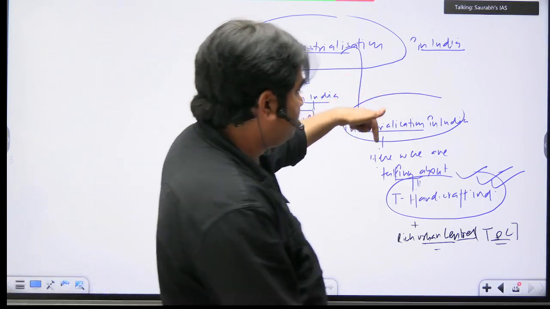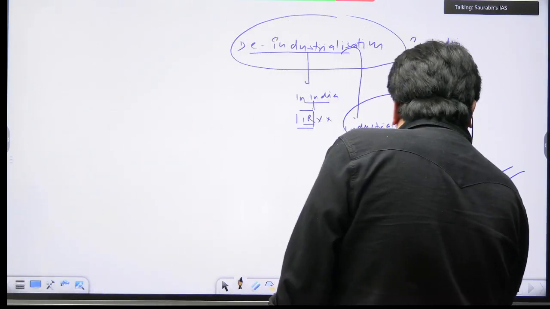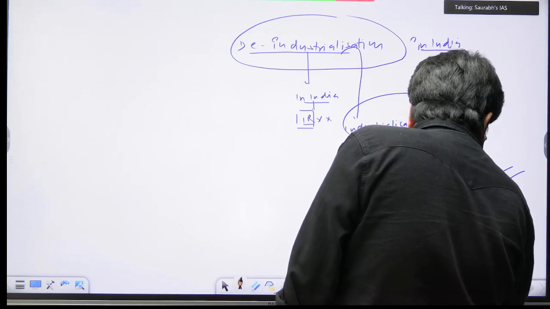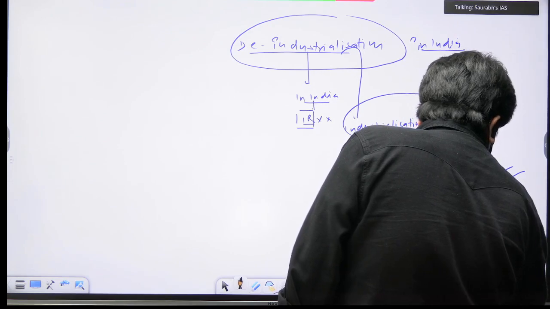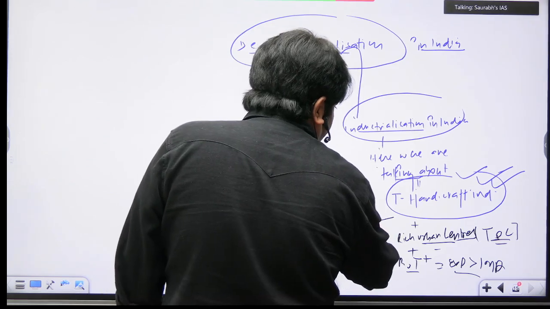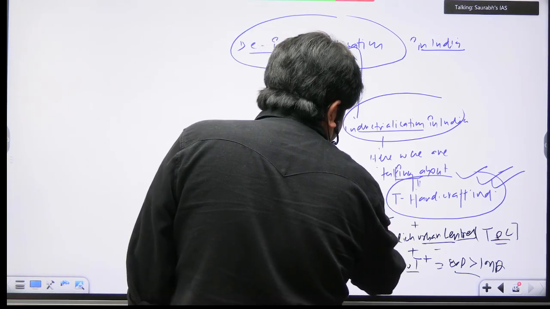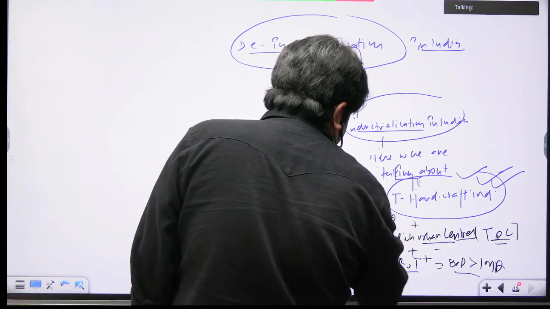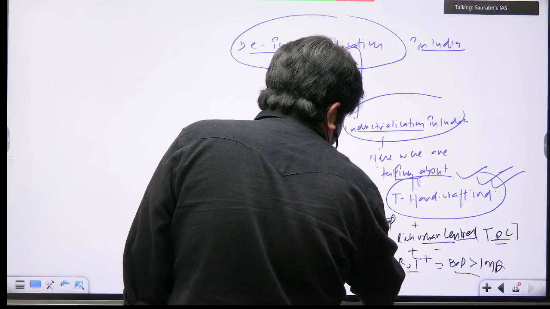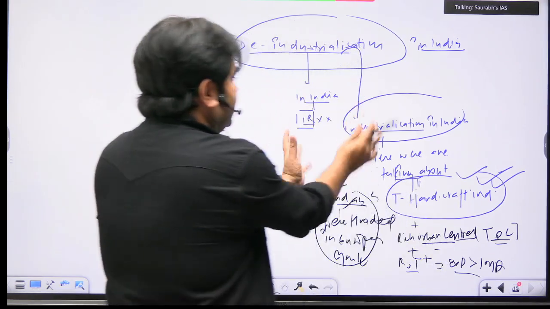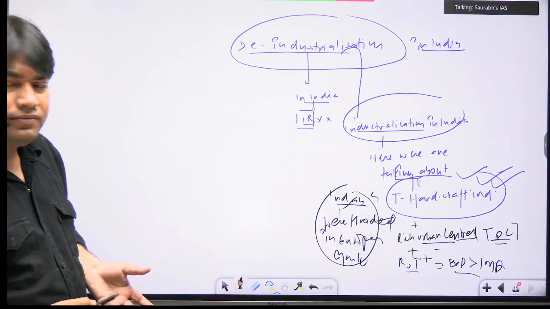When we are using this word industrialization, we are using it because there was balance of trade surplus, and exports were greater than imports, and Indian goods were flooded in European markets. We are talking in this sense here.